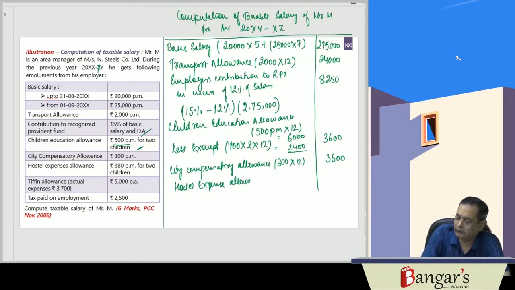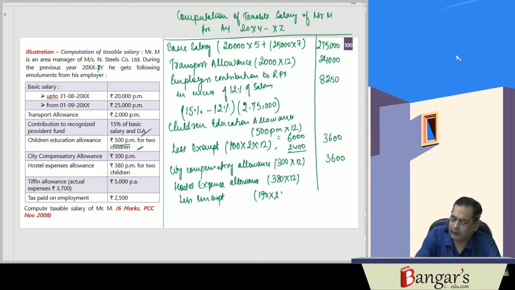Here it is 380 per month for 2 children. Less exempt: here 190 is the amount received per child, and up to 300 is exempt. 190 into 2 into 12. So hostel expense allowance won't be taxable.